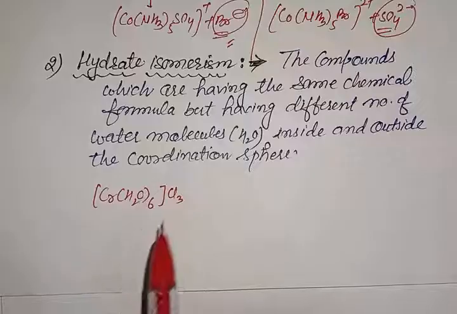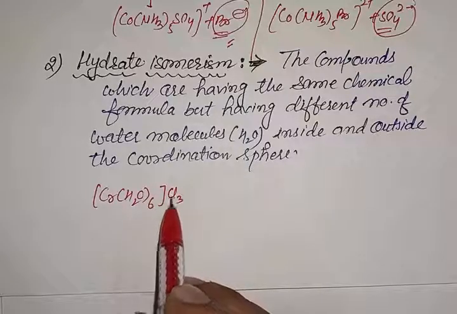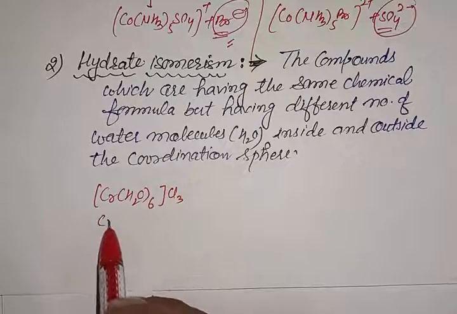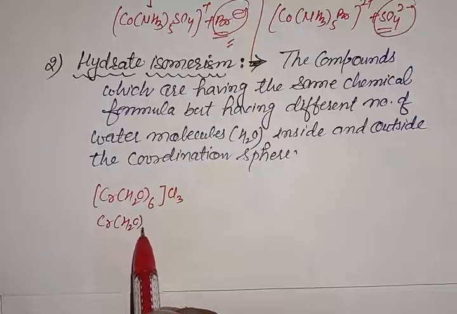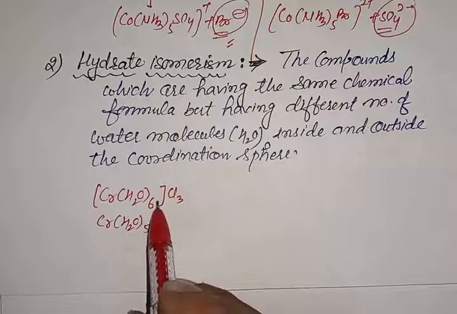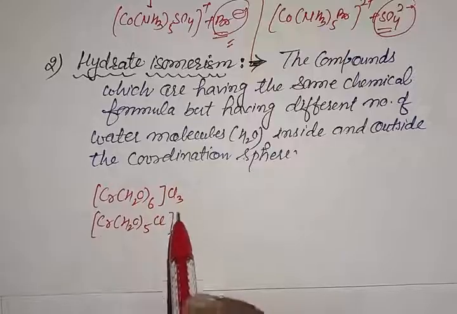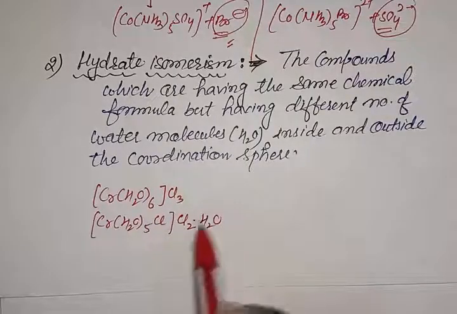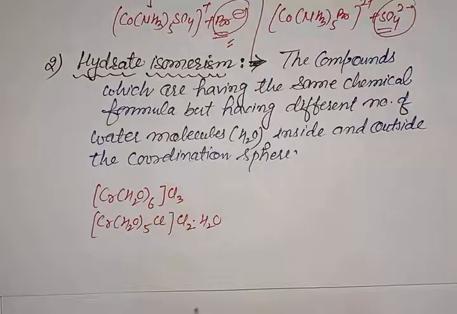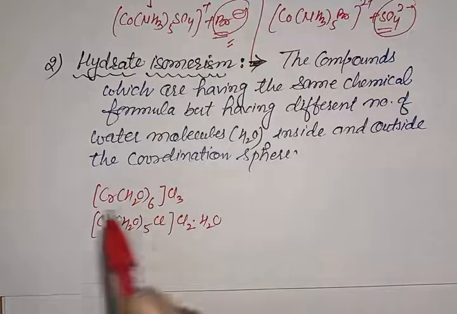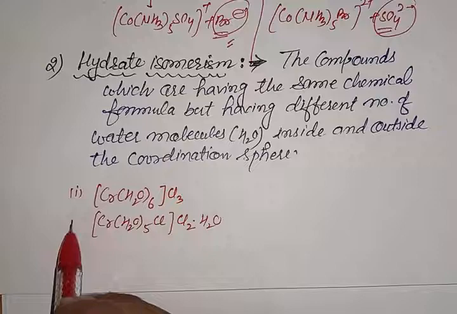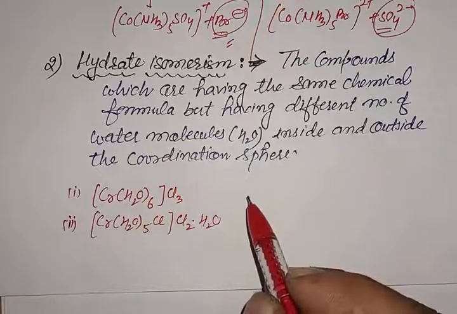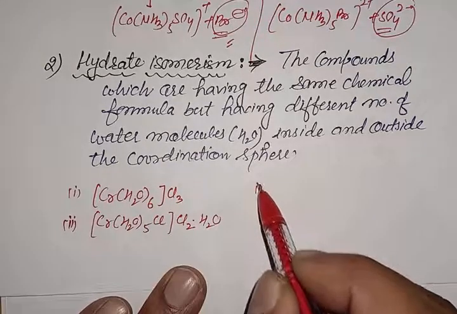the coordination number is 6. If we exchange one water molecule and one Cl, that is [Cr(H2O)5Cl], with 1 Cl inside the coordination sphere, then 2 Cl remain outside the coordination sphere, and 1 H2O is outside the coordination sphere. So this is the first isomer, and this one is the second isomer. Next one is the third one.